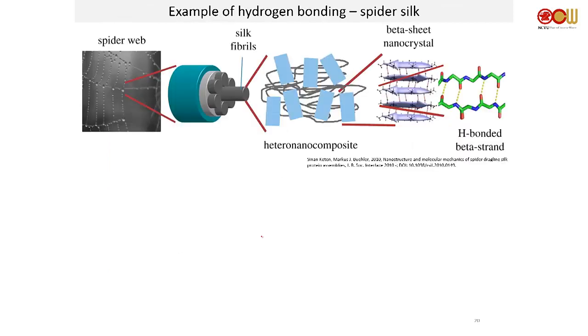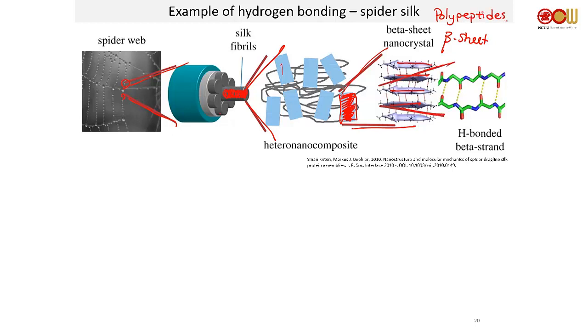And then in addition to the shape. Another example of hydrogen bonds, silk, okay, or spider silk. You know, silk is a very strong material. Okay, so if you take the spider web like this and you zoom in, it looks like that. Okay, and it has a lot of these silk fibrils. And you take this silk fibril, zoom in, it actually looks crappy like this. Okay, and where you do get these little nanocomposites, okay, this thing. You zoom in on this guy, and you see a bunch of beta sheets. So these are polypeptides.